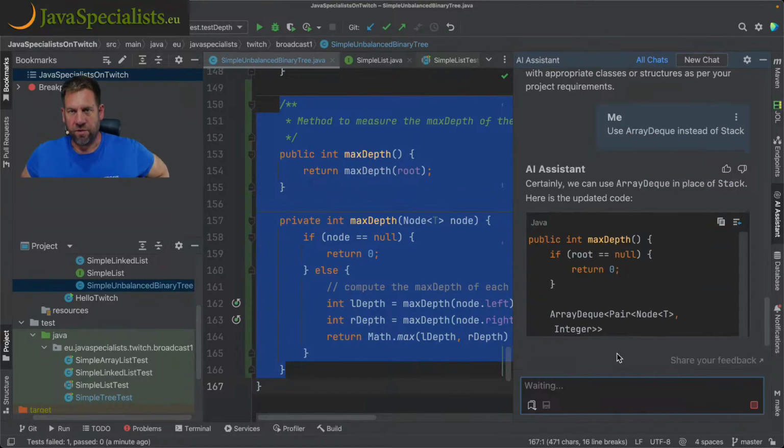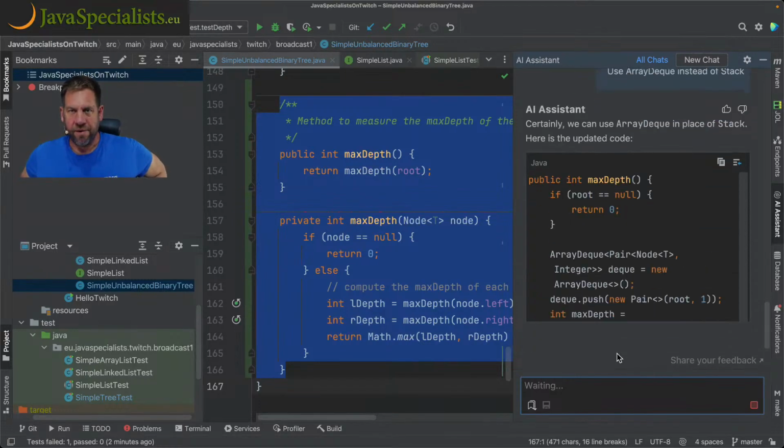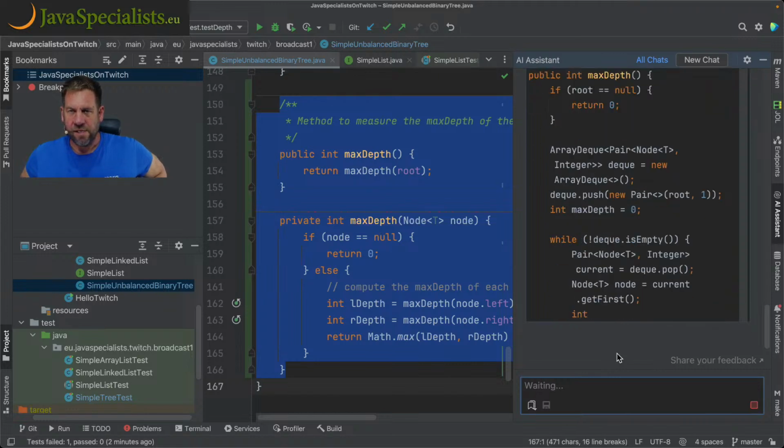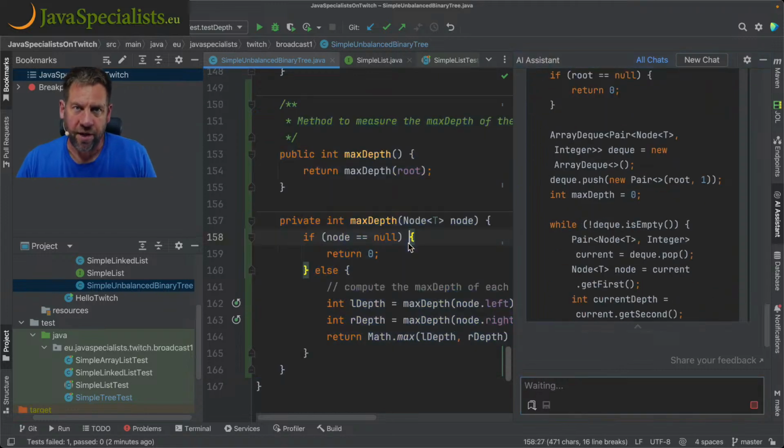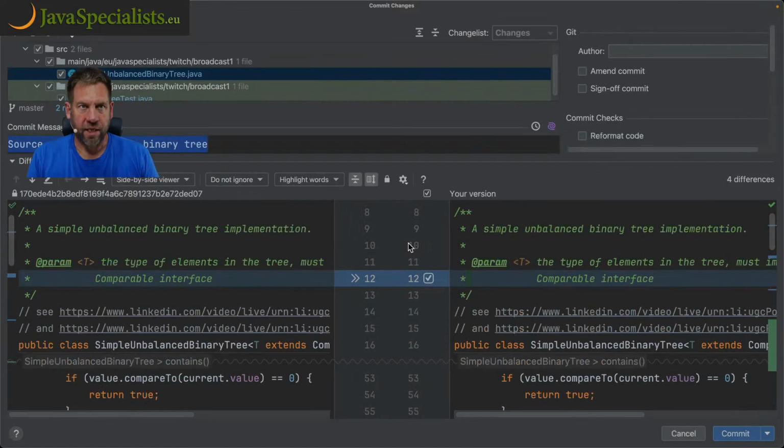So let's see, they're going to update the max depth. Well, what I will do is I will check in the code as it is now. That'll be the binary tree unbalanced max depth method for binary tree using recursion.